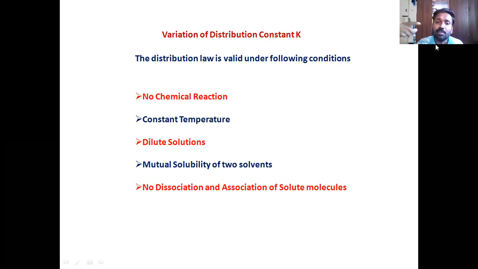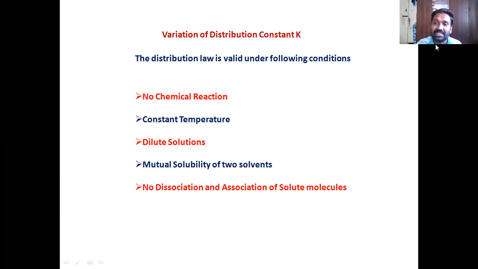And then the mutual solubility of the two solvents should not get affected due to the addition of this solute. Example, if you take a water and ether system, this is an example of an immiscible liquid system, water plus ether. Now you add a solute like malonic acid. What this malonic acid does is increase the solubility of water and ether in each other.